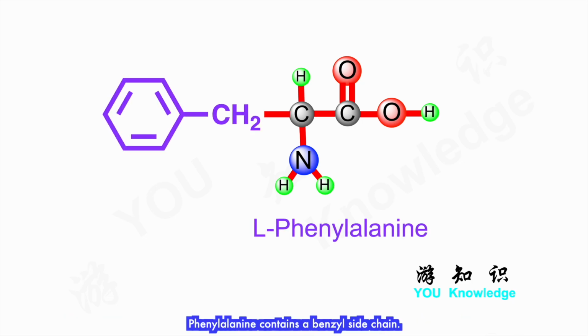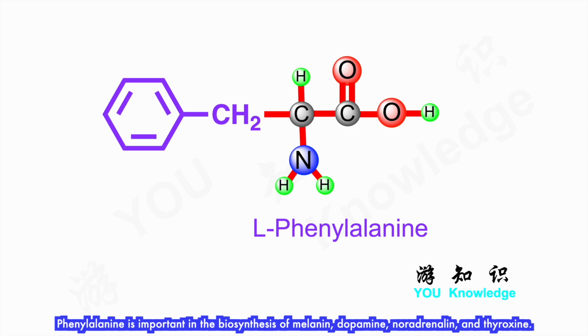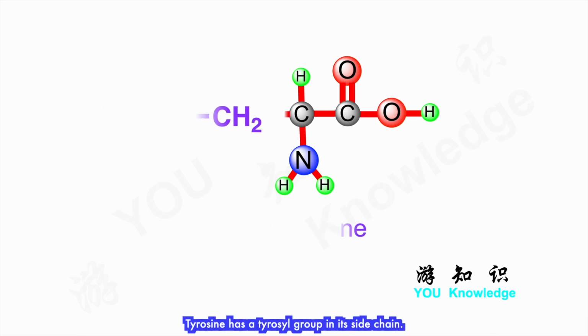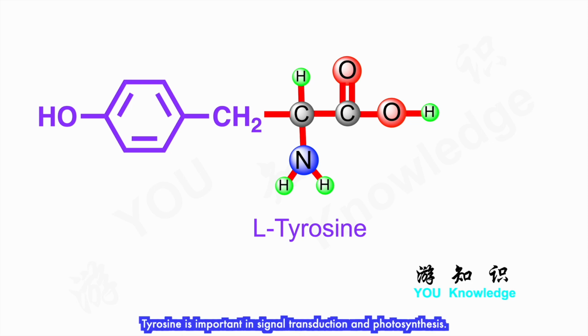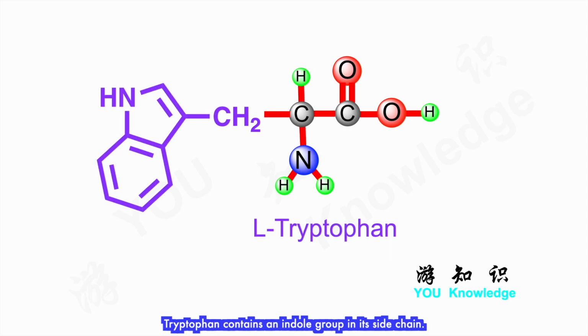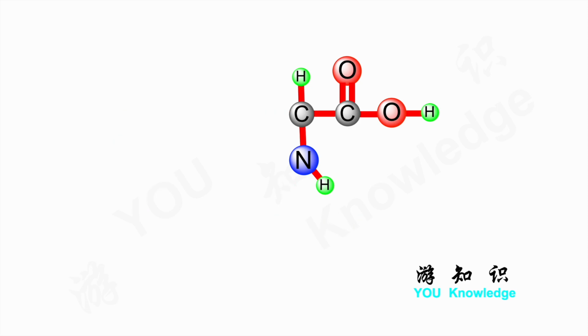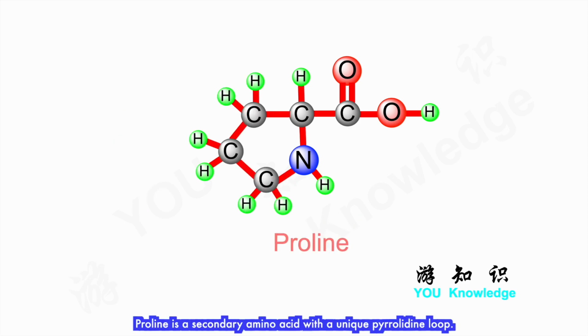Phenylalanine contains a benzyl side chain. Phenylalanine is important in the biosynthesis of melanin, dopamine, noradrenaline, and thyroxine. Tyrosine has a tyrosyl group in its side chain. Tyrosine is important in signal transduction and photosynthesis. Tryptophan contains an indole group in its side chain. The indole group renders tryptophan a fluorescent amino acid. Proline is a secondary amino acid with a unique pyrrolidine loop.